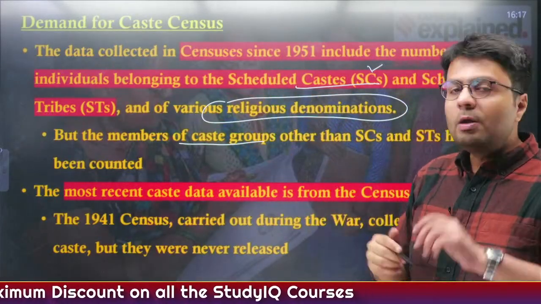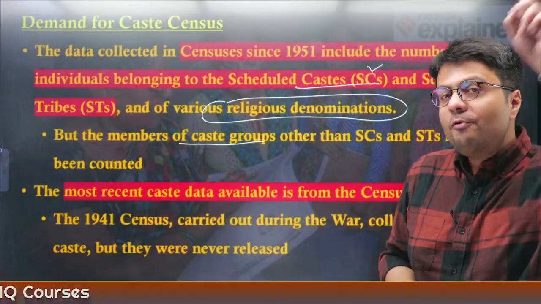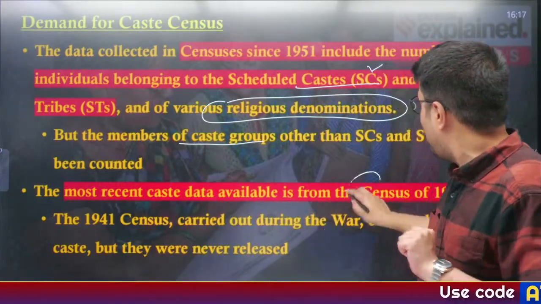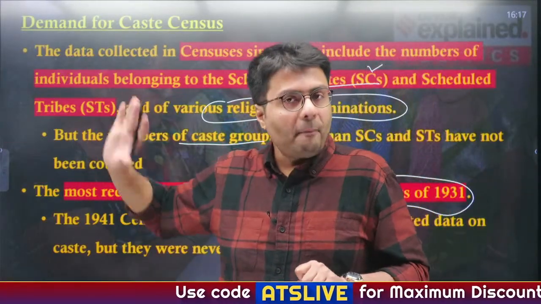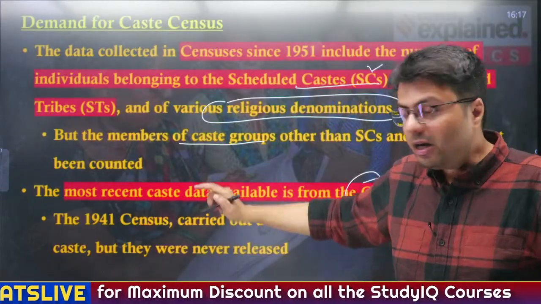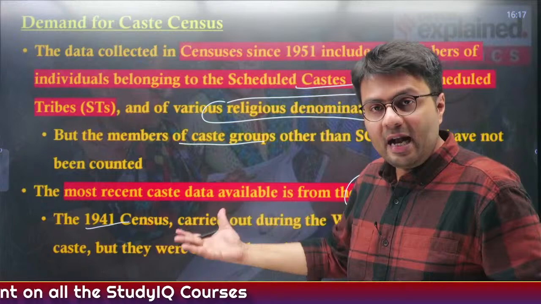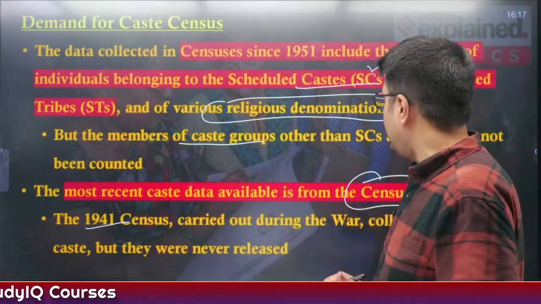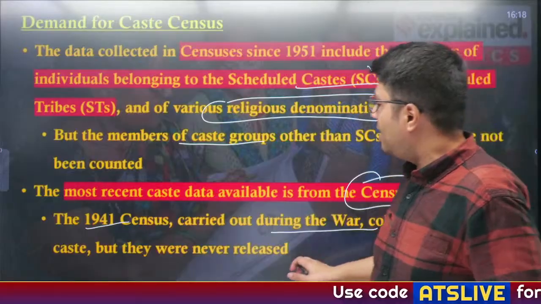Remember, the most recent caste based data that the government of India has is from the census of 1931, because caste enumeration happened in the census during the colonial period. However, after the 1931 census, the 1941 census was also held, which also took down caste related data, but this was carried out during World War II, and the caste data was never released.